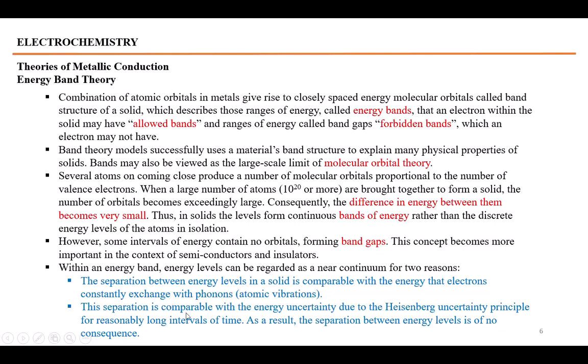This separation is comparable with the energy uncertainty due to the Heisenberg uncertainty principle. The uncertain amount of energy which we discussed in the Heisenberg uncertainty principle says that delta P into delta X is nearly equal to a constant. Similarly, delta E into delta X is nearly equal to a constant. And here we say that the uncertainty in the position and the uncertainty in the energy, only one can be lowered while the other would have a small value.